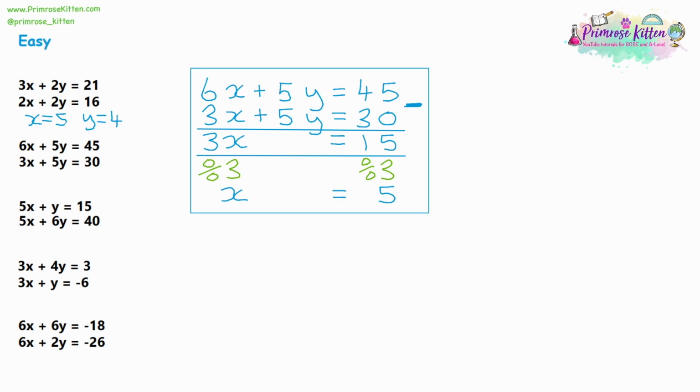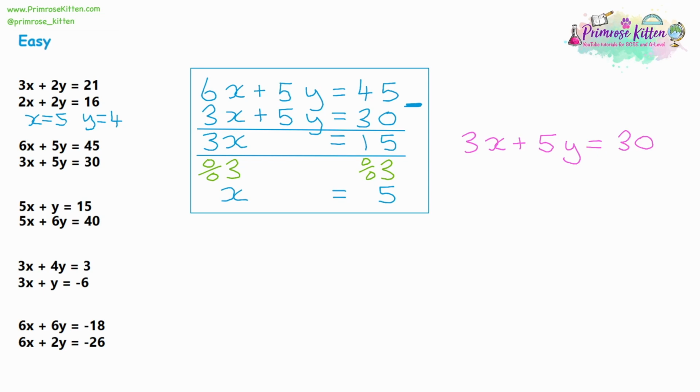For part 2, we need to do a substitution, so I'm going to choose one of the original two equations to use. And I'm going to use 3x plus 5y is equal to 30. I could have chosen 6x plus 5y equals 45. I'll get the same answer. Because this one's got smaller numbers, it's probably going to be a little bit easier.